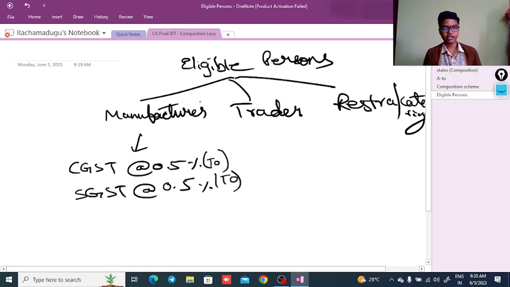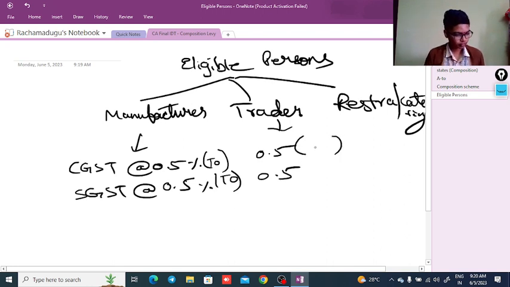turnover, whereas the trader is liable to pay CGST at 0.5%, SGST at 0.5%, only on the turnover which is taxable supply.